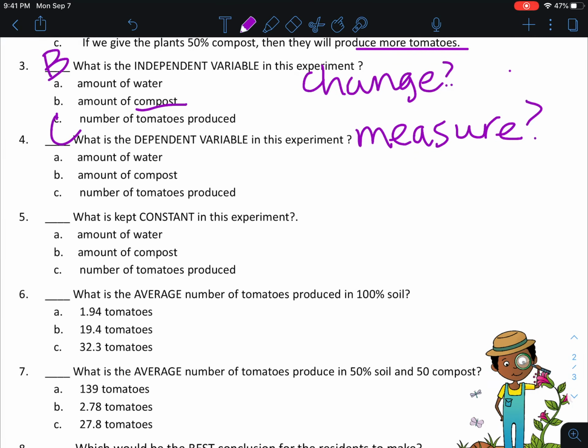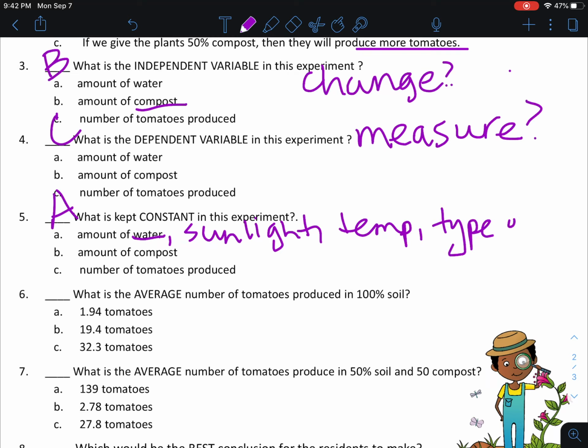All right, what is kept constant in this experiment? We have 3 to choose from: the amount of water, the amount of compost, or number of tomatoes produced. Of that, the only thing that was kept constant was the amount of water. But we know we had others. We had sunlight. We had temperature. We had the type of plant. We had the same growing seasons. We did it for 10 weeks. All right. So we had a lot of constants because the only thing we were changing between these two groups